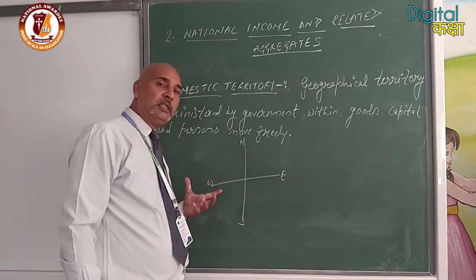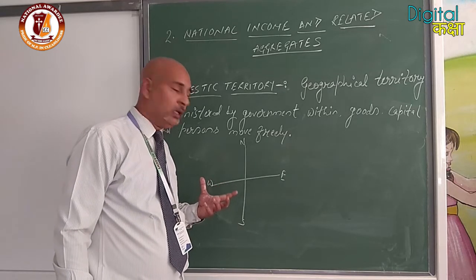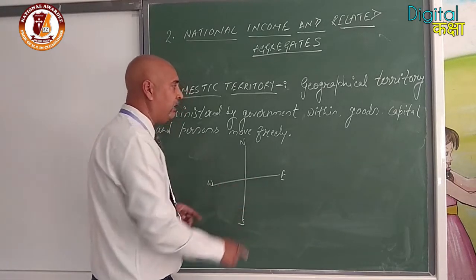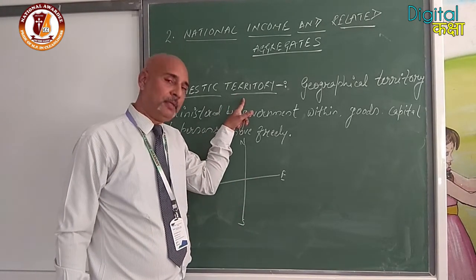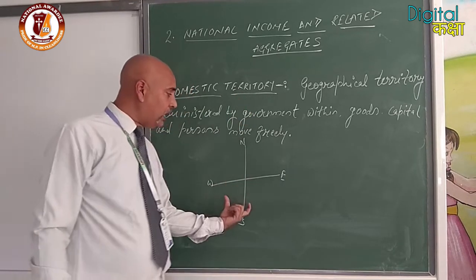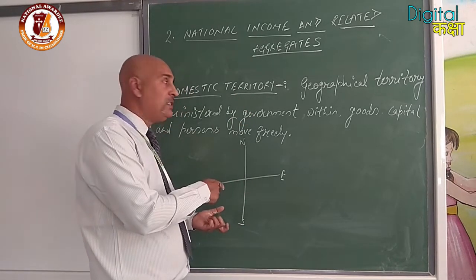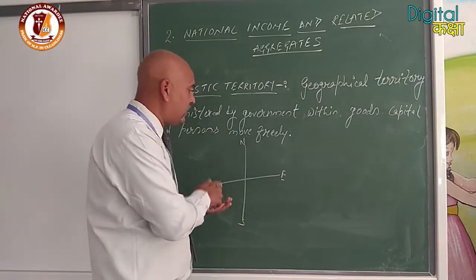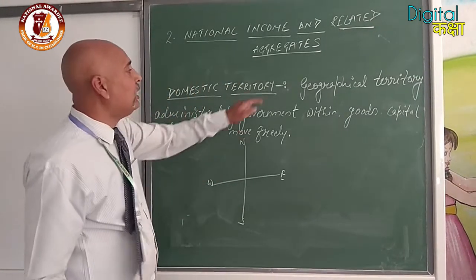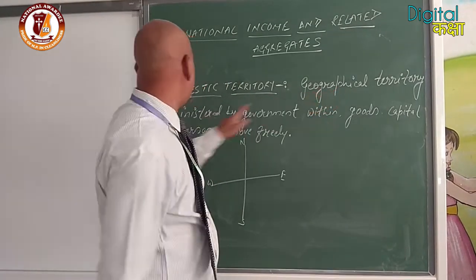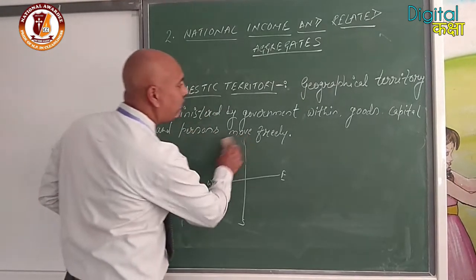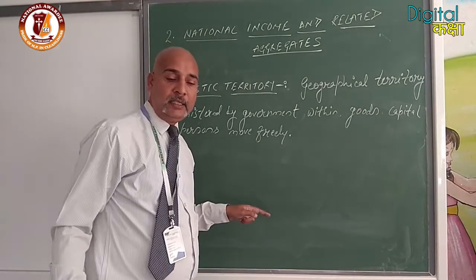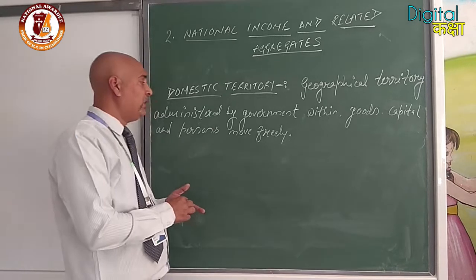But domestic territory is comparatively a wider concept. Even some things which do not fall in our political territory will be part of our domestic territory, and something which falls in our political territory may not be considered domestic territory. The definition given here is: geographical territory administered by a government, within which goods, capital and persons move freely.